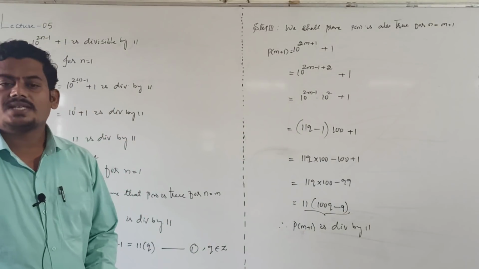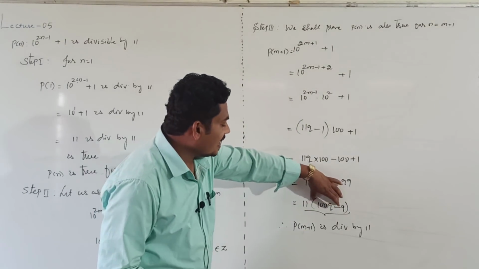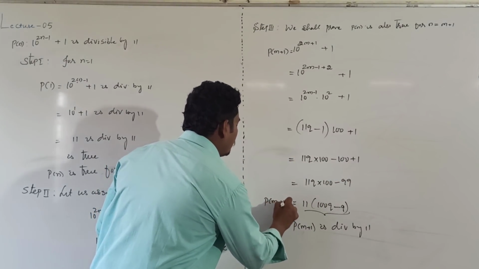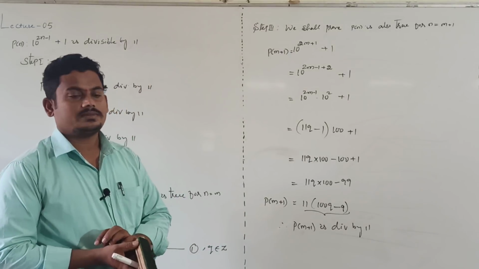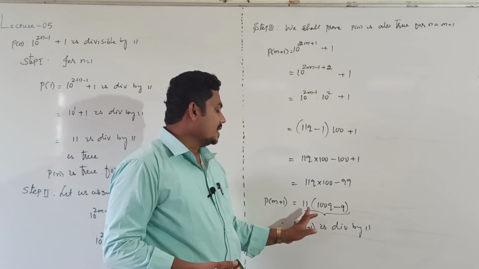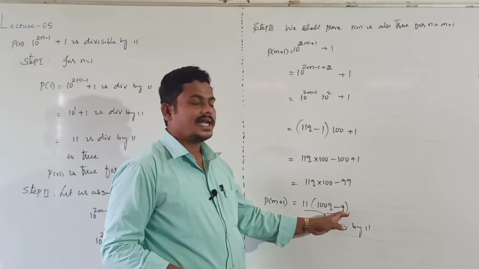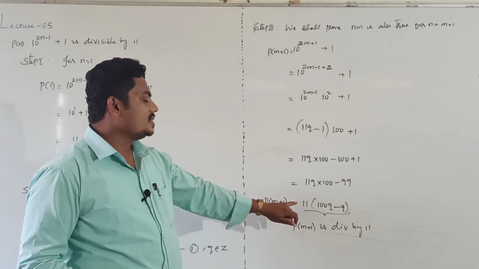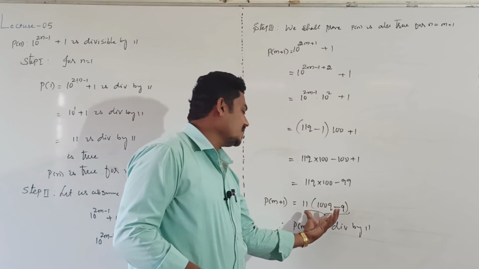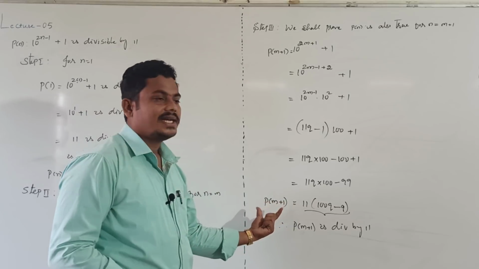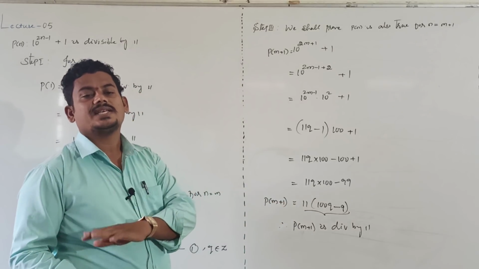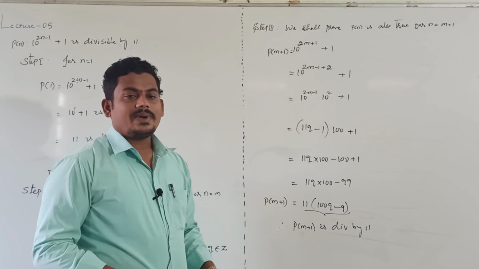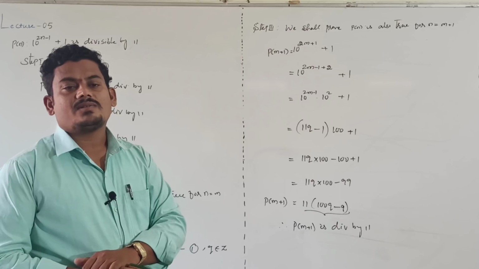P of m plus 1 is also divisible by 11 because RHS is divisible by 11 means LHS is also divisible by 11. Our LHS is P of m plus 1. RHS is 11 into 100q minus 9. Clearly it is multiple of 11, so it is divisible by 11. RHS expression is divisible by 11, so directly we conclude P of m plus 1 is divisible by 11. P of m plus 1 is divisible by 11 means given statement is true for n equal to m plus 1.